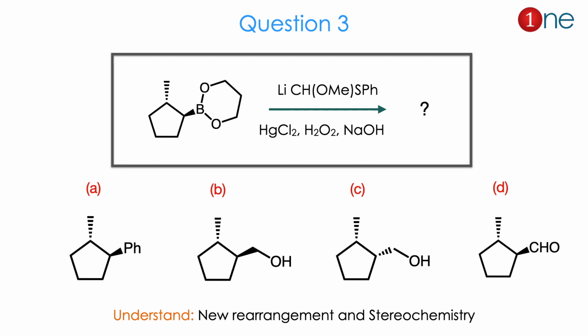The products are given. The products are 5-member rings. Then the new carbon addition or phenyl substitution or oxidation of the functional group is there. From the question and reagents, you have to understand that a new rearrangement occurs and stereochemistry is also specified here.